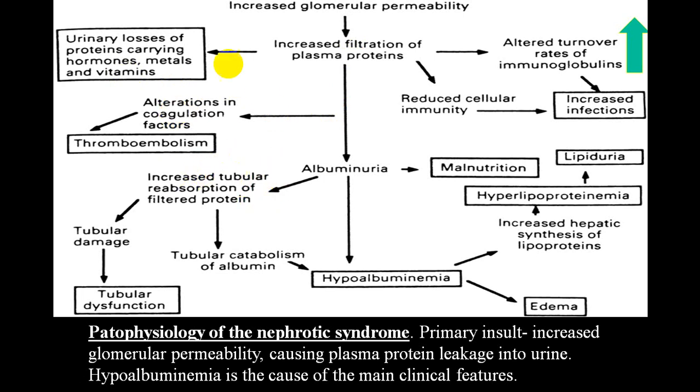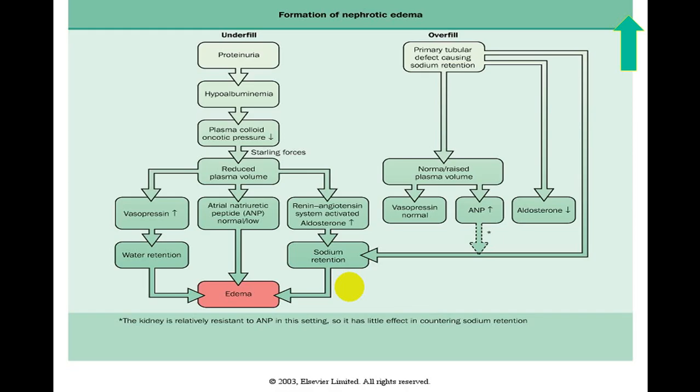Increased tubular reabsorption of filtered protein. There is tubular damage, so tubular dysfunction will take place, which will decrease your GFR, and there will be water retention. Tubular catabolism of albumin is increased, which also adds up to hypoproteinemia, that is hypoalbuminemia. This is described under two types of pathophysiology, we call underfill pathophysiology and overfill pathophysiology.